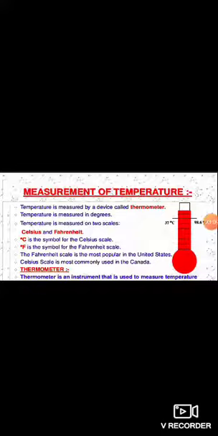Next, thermometer. A thermometer is an instrument that is used to measure temperature. Measurement of temperature. There are three scales of measurement of temperature. These are number 1, degree Celsius, number 2, degree Fahrenheit, number 3, Kelvin.